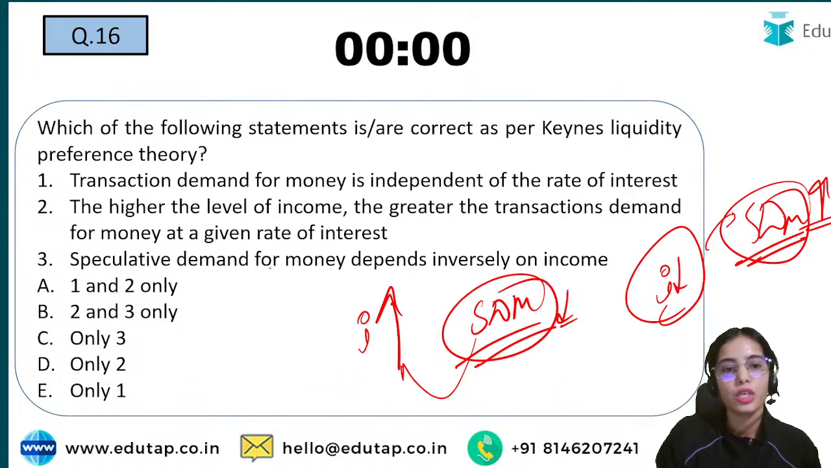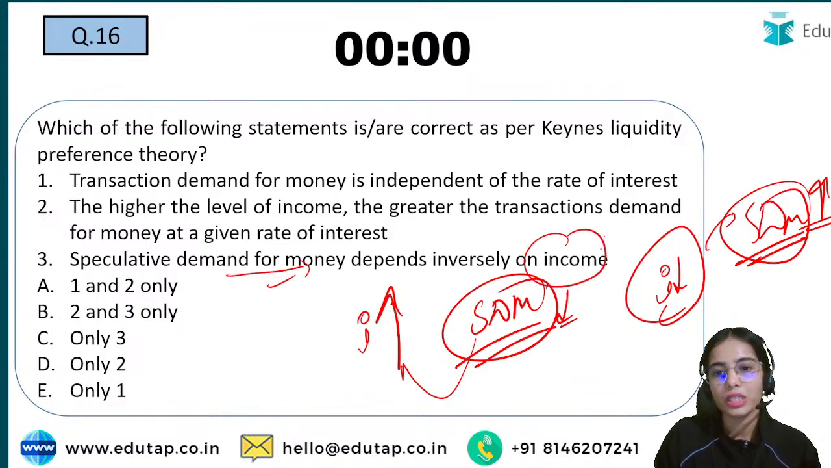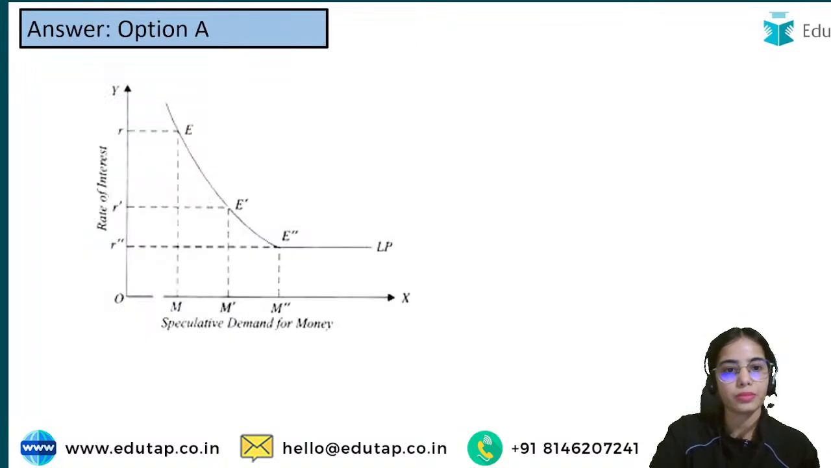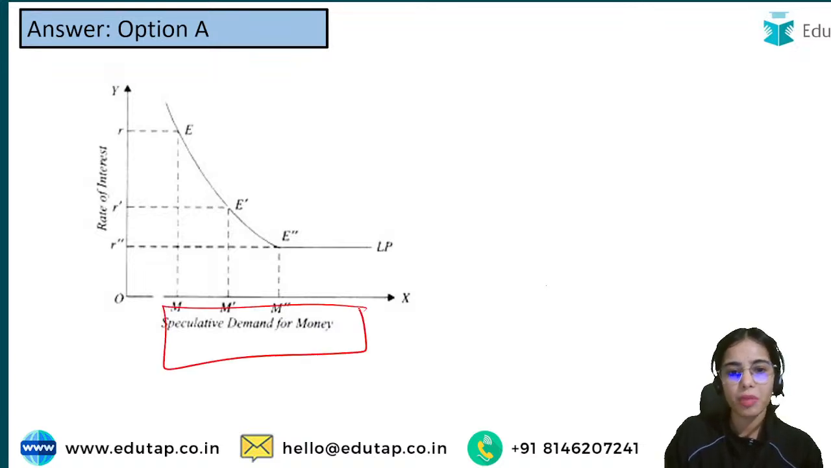Okay, so speculative demand for money depends inversely on the interest rate. So this is incorrect. The other two are correct. So 1 and 2 is the right answer here. Okay, there is the right answer. So here you can see speculative demand for money depends inversely on the rate of interest.